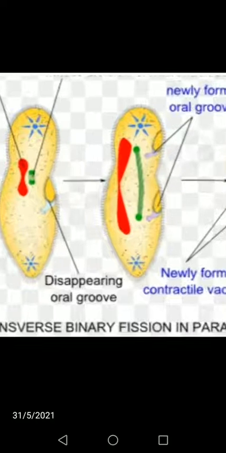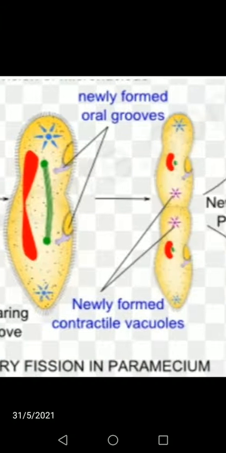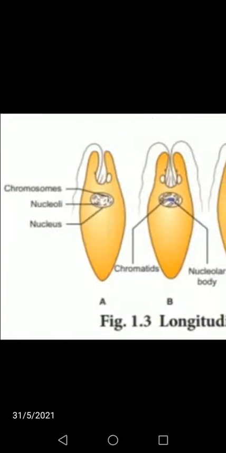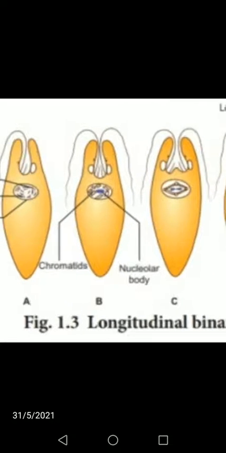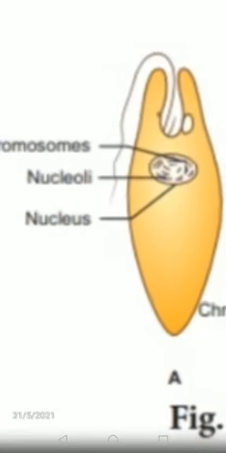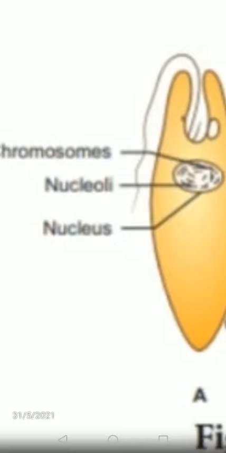The next one is longitudinal binary fission. Examples of longitudinal binary fission are Vorticella and Euglena. This is the image of Euglena. You can find this in your book itself. We'll see the parts of Euglena. The chromosomes are there, nucleoli are there, nucleus is there.